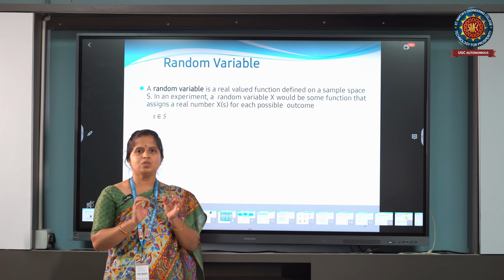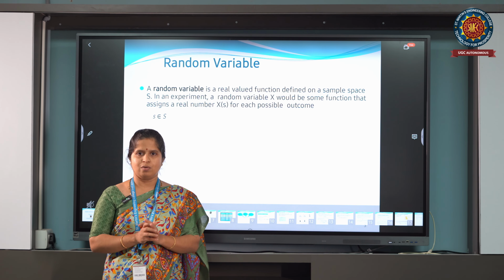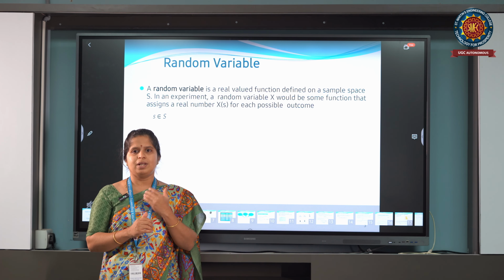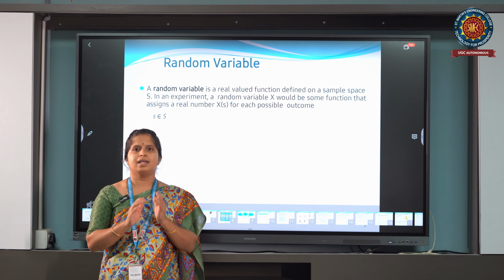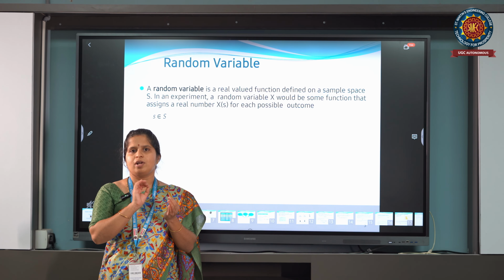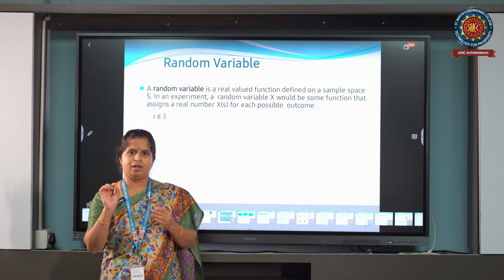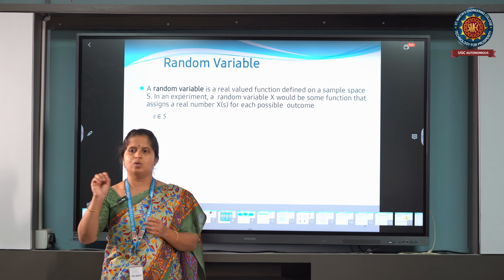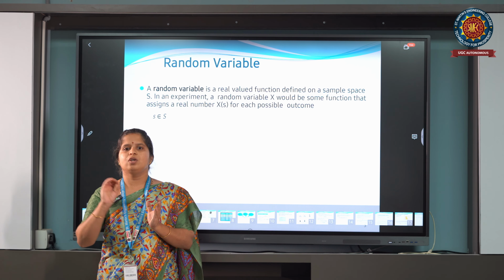So if I choose a random variable X equal to the number of heads, then for getting two heads, both heads, the variable gives the value 2.